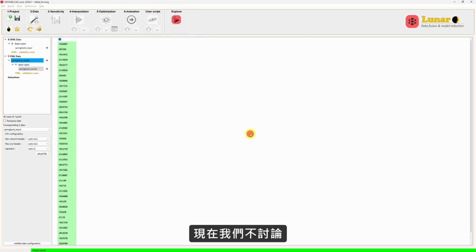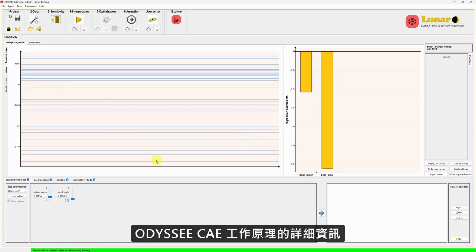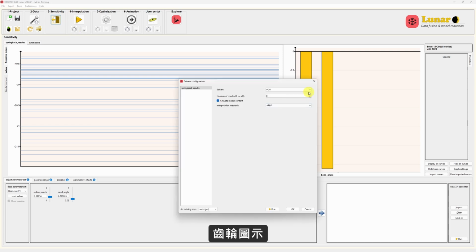Say OK. Now we will not go into detail of how ODYSSEE works or what different models are available, but overall you can follow the workflow which is on the top here. First we started by creating a project, then we imported data. For now we will skip sensitivity because we don't need it, and directly go to interpolation. Here ODYSSEE will create the predictive model. To do that, first click on this gear icon where you can choose from different solvers and different interpolation methods, but I am going to keep everything default for this video and just click on run.